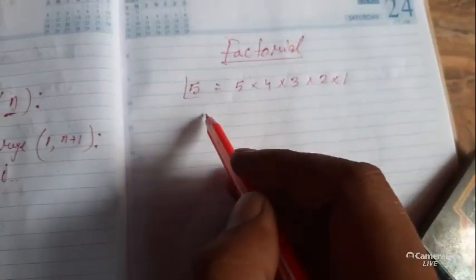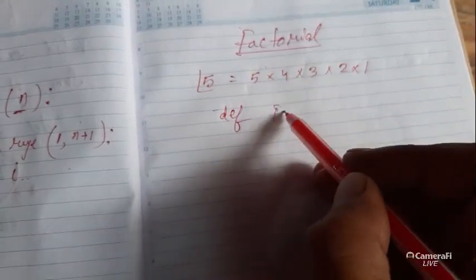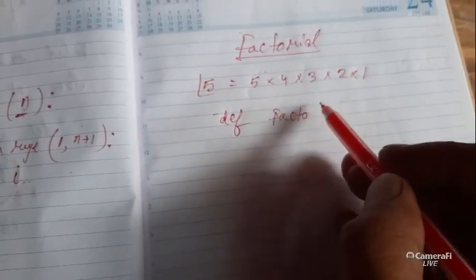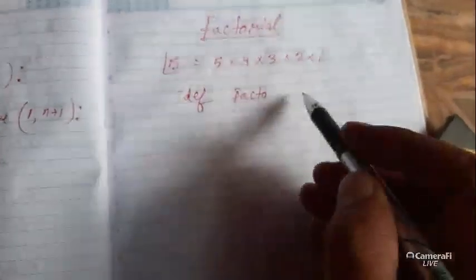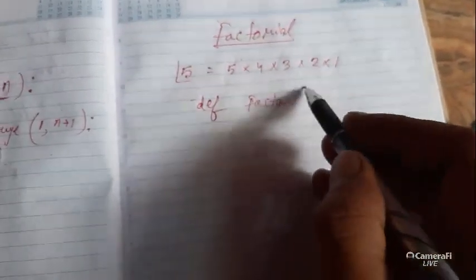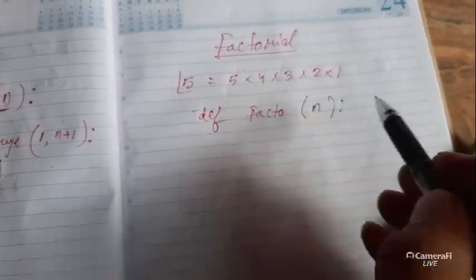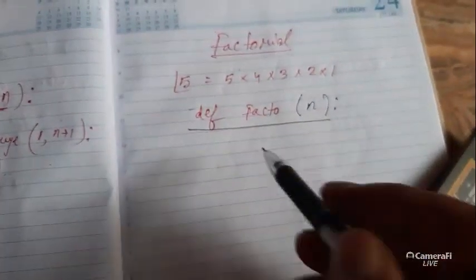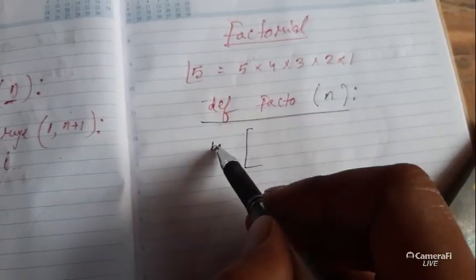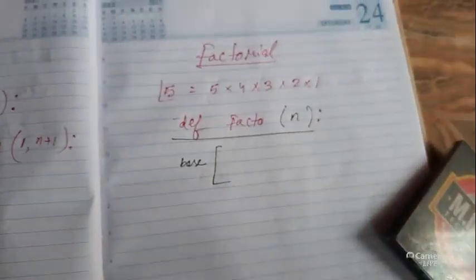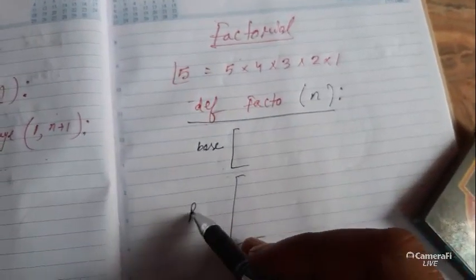So I am writing the recursive code for factorial. def, I am taking one function name, facto. I think the writing is clear and understandable. def facto, within this bracket I am taking one variable n. This is simply the function header. Within this you have to write one base condition, and then after the base condition you have to write the actual recursive code.